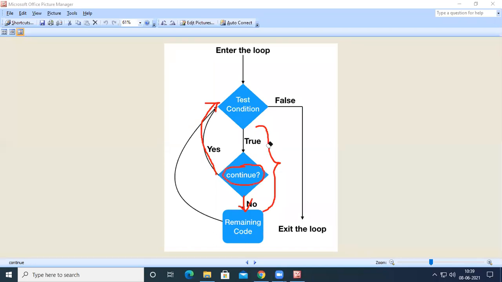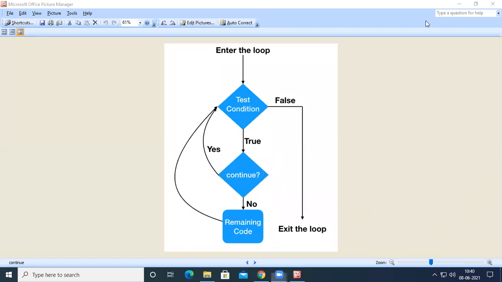Okay, remaining code. So see here. This is the entire body. Okay, if there is continue, the remaining part will not get executed. So if there is no continue, the remaining part will get executed.